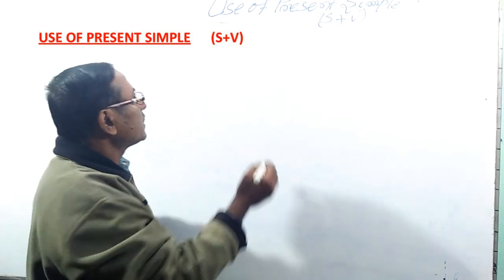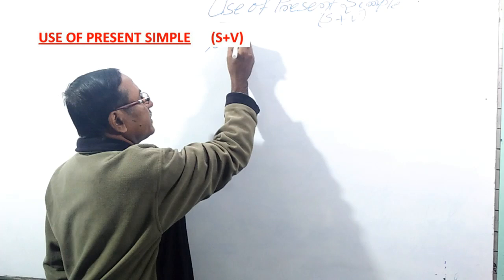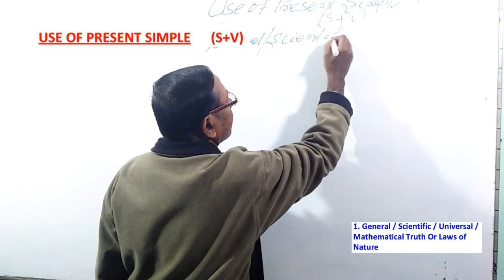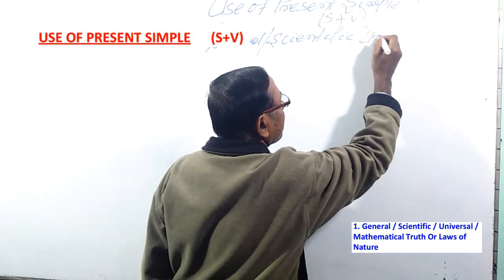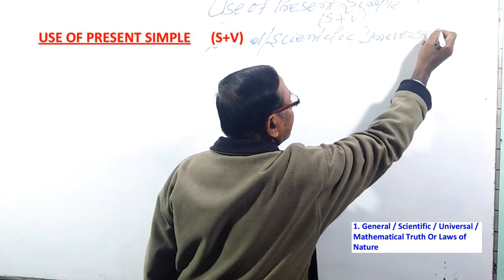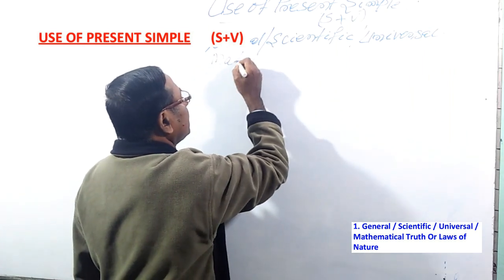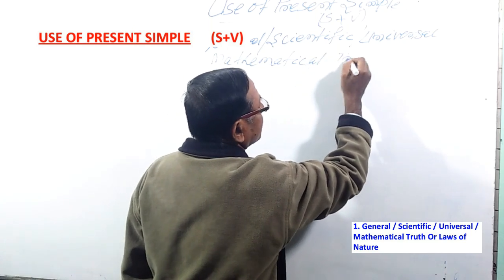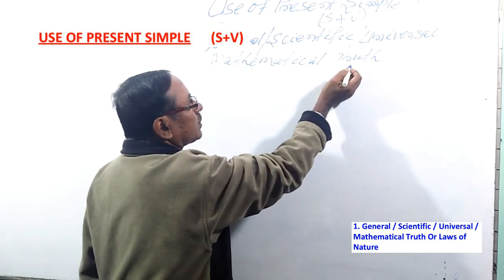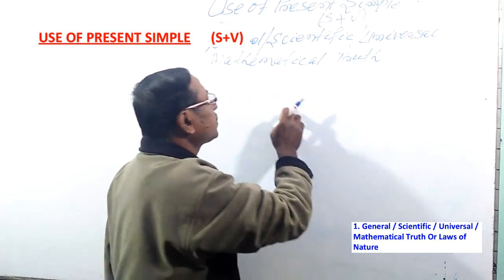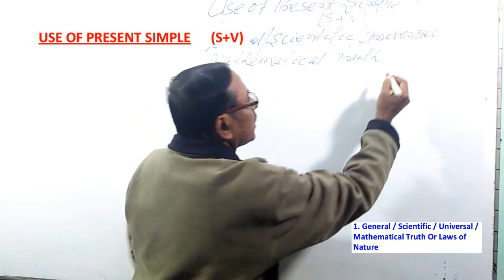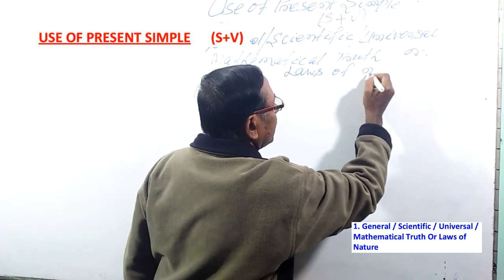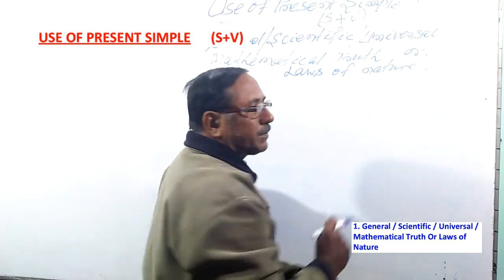First point, you see, for general truth, you may say general and scientific and universal or mathematical truth. That means for general truth, scientific truth, universal truth, mathematical truth or laws of nature, in this case, we use present simple, that is subject plus verb.